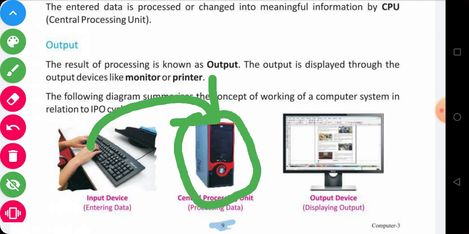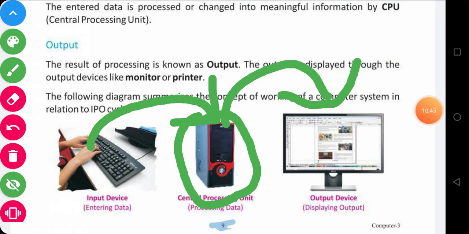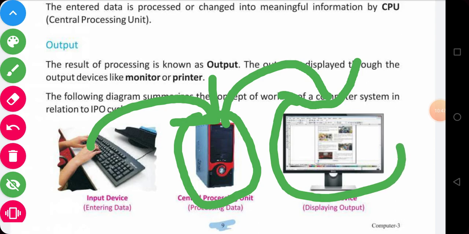Under the CPU, the information is processed, and after processing, this information is passed to the output device. You can see this is a monitor, and a monitor is an output device through which we can see the processed information which was already processed inside the CPU of a computer.